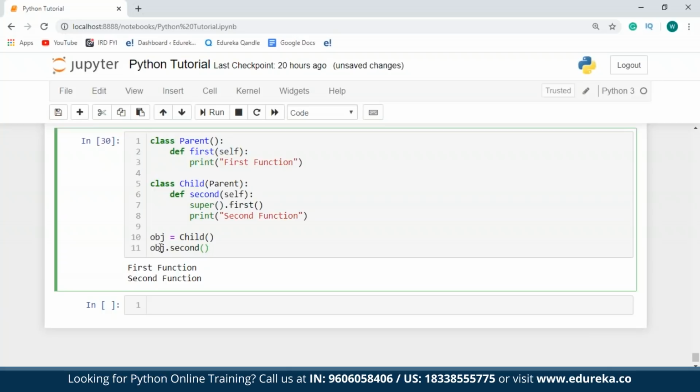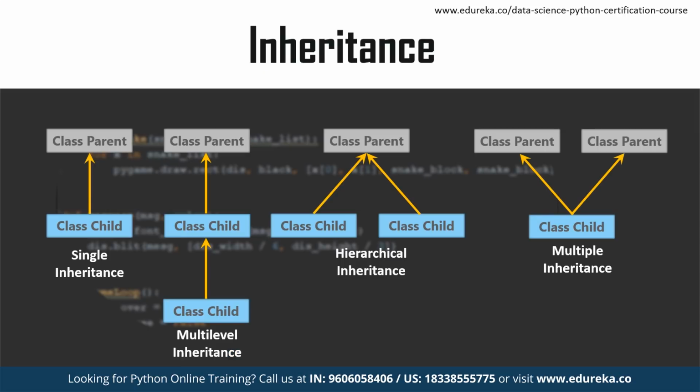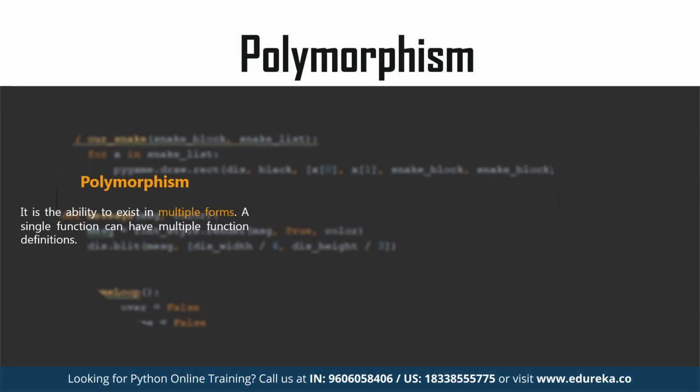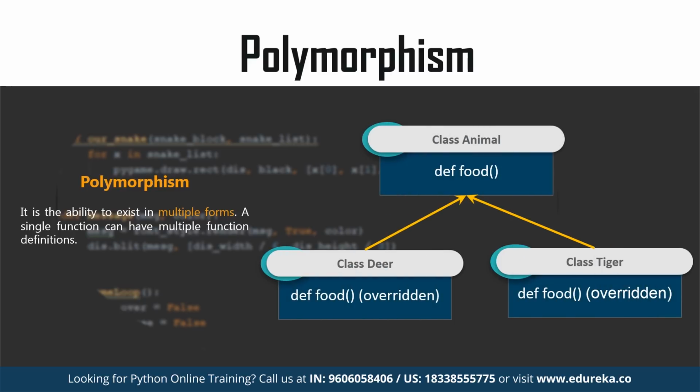But over here, my object is accessing the function present in the parent class by making use of the super function. So now let's move on towards the next pillar of OOPS, which is polymorphism. Polymorphism defines the ability to take different forms. By making use of polymorphism, you can redefine methods in the child class with the same name as that of the parent class. Polymorphism is taken from the Greek word poly, which means many, and morphism, which means forms.